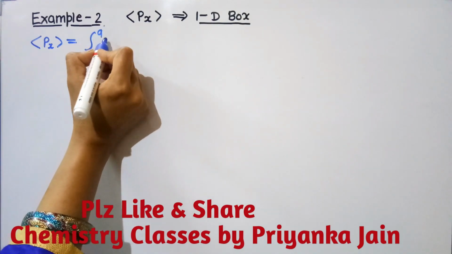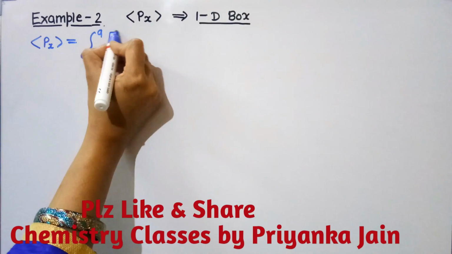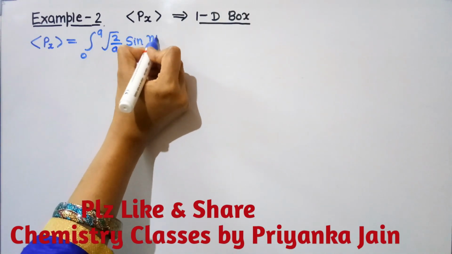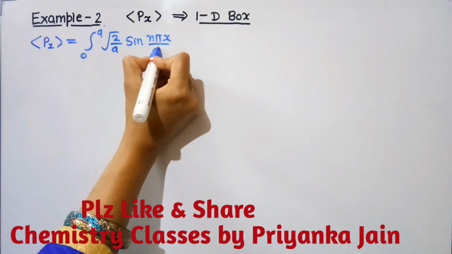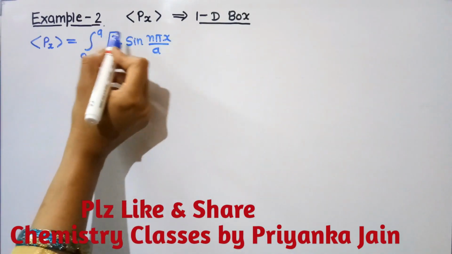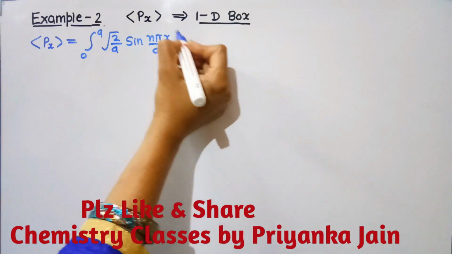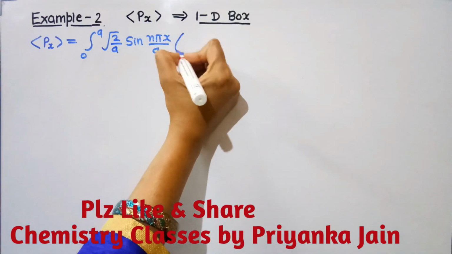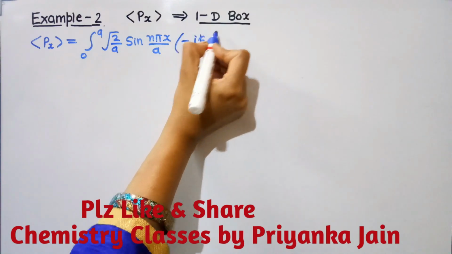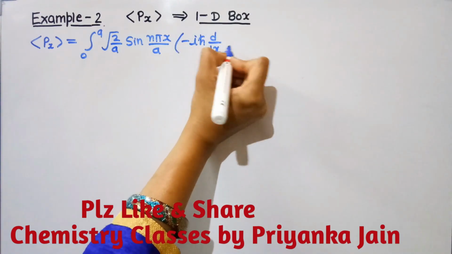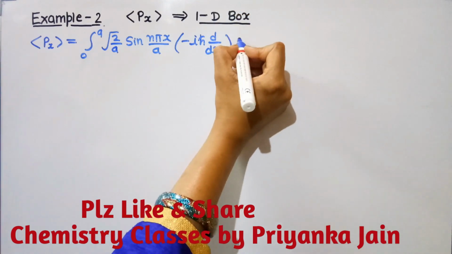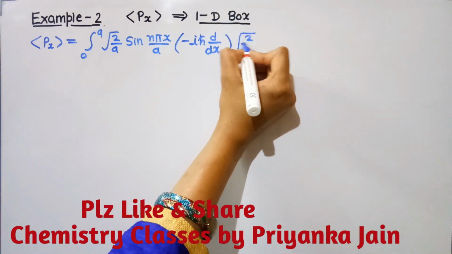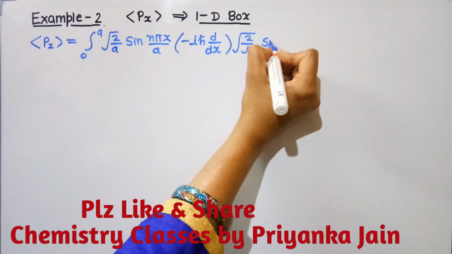Firstly, write down the value of psi, that is root 2 upon A sine n pi x upon A. This is the wave function for 1D box, and then put the value for the px operator. What is the value? Value is minus iota h cross d by dx, and then we have to write down here the psi star, so that are same, both are same, so we will write here in this way.